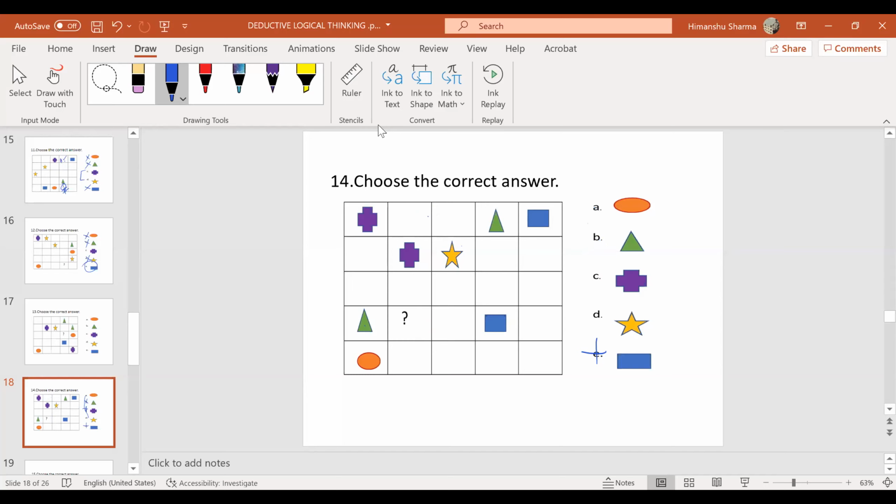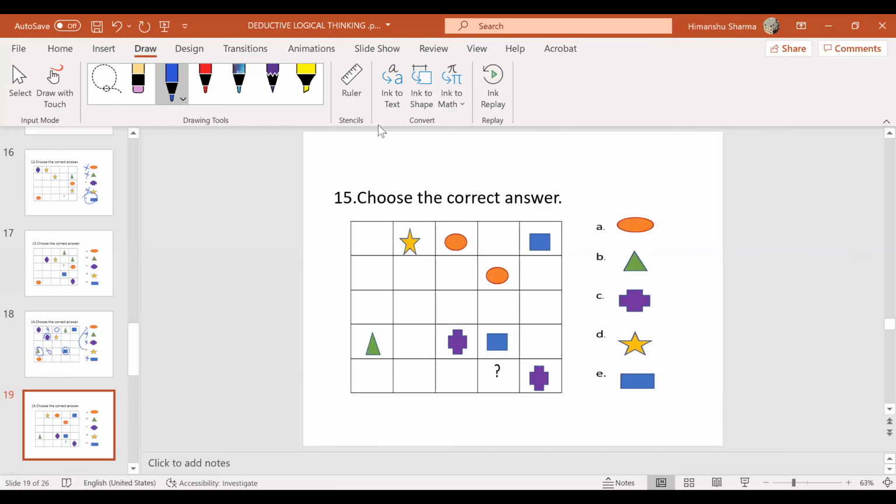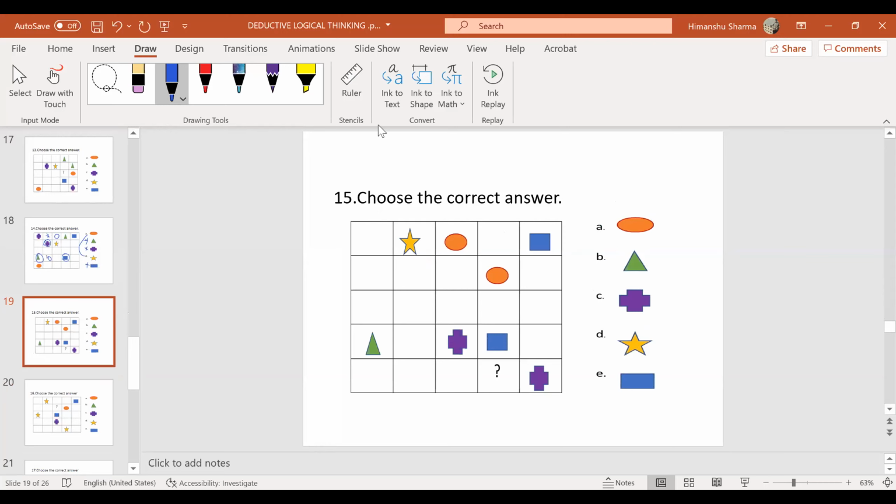I repeat this question, all of you. Sir, triangle, plus and rectangle gone. Competition between star and circle. Star is over here, which means star cannot come here, which means here circle should come. If here circle comes, here star comes. If here star comes, here circle comes. So answer is circle. Try this one.